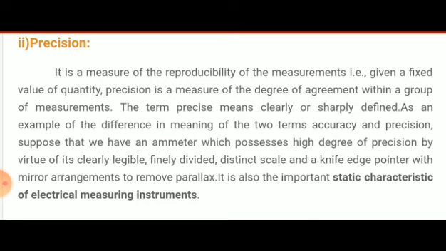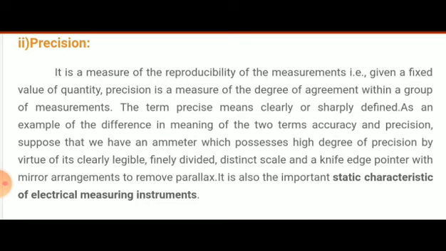fixed value of quantity. Precision is a measure of the degree of agreement within the group of measurements. In this group of measurements, readings are consistent and clearly defined. All the readings are grouped around one point.